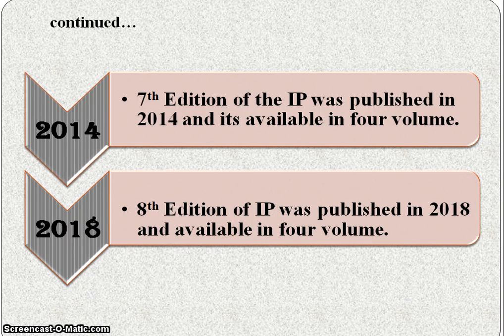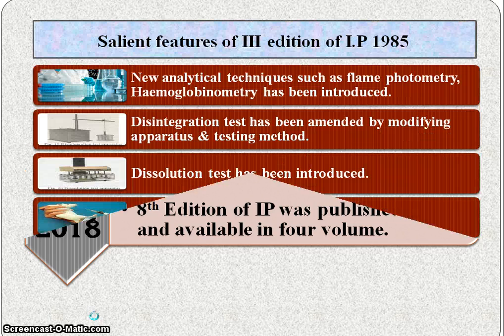The seventh edition was published in 2014 and it is available in a total of 4 volumes. Then the latest and the current edition of Indian pharmacopoeia, that is the 8th edition of IP, was published in 2018 and it is available in a total of 4 volumes.